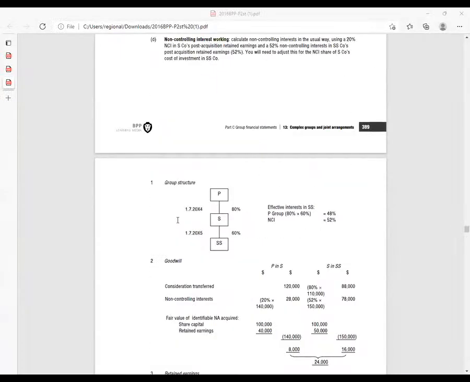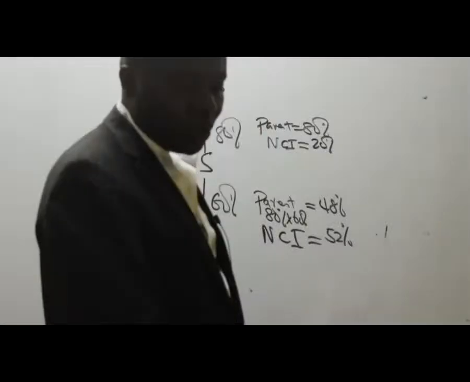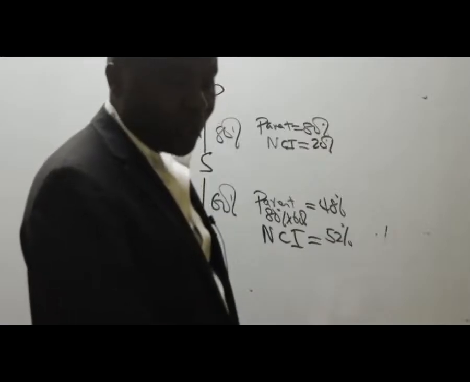This will be very important for us to have our group structure. Very important, our group structure. So you can see in SS, they're telling you the parent effectively owns 48% and NCI owns what percentage? 52%. So please continue asking questions.